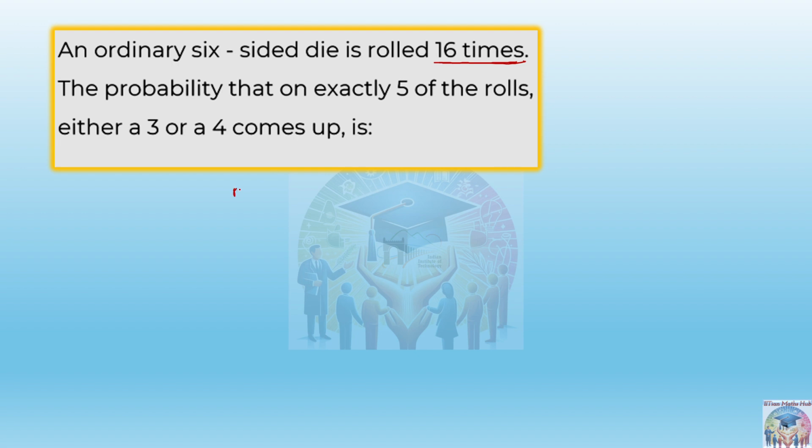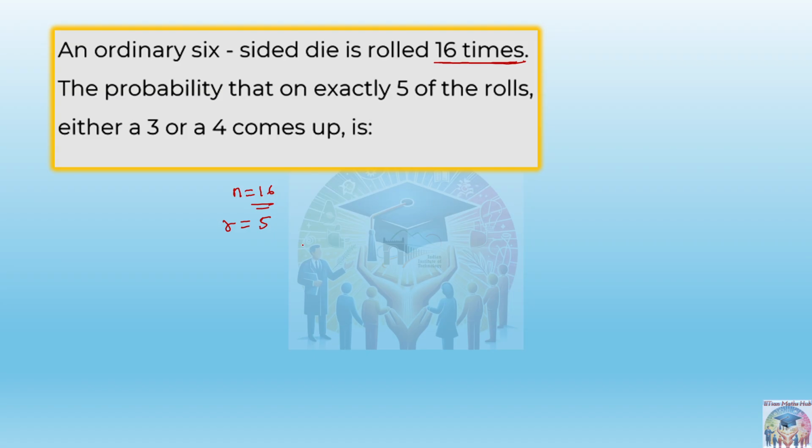So what is the value of n in this case? You can clearly see 16. Then it is saying the probability that on exactly 5 of the rolls, means this is the desired number of outcomes we want. So this is r, actually r successes. Okay, so r is equal to 5 is given. Then it is saying either a 3 or a 4 comes up. So we need either 3 or 4.